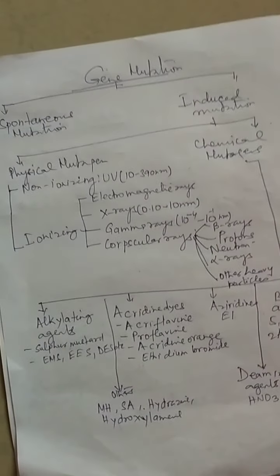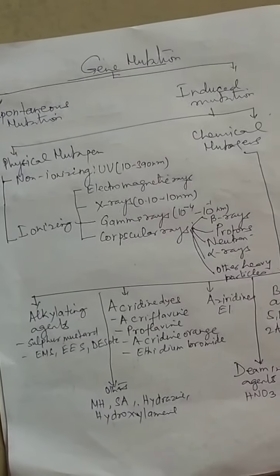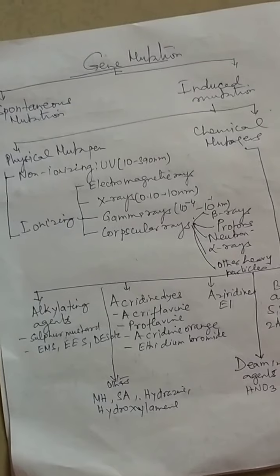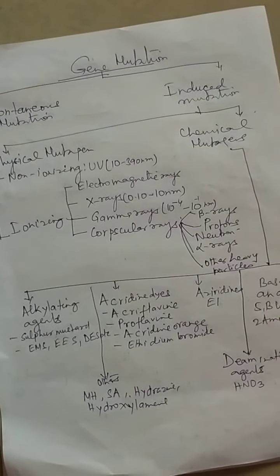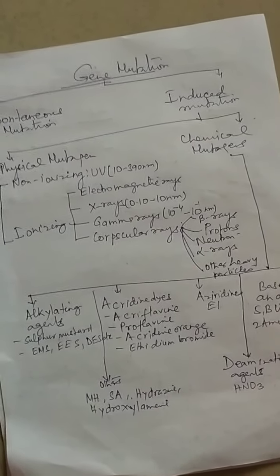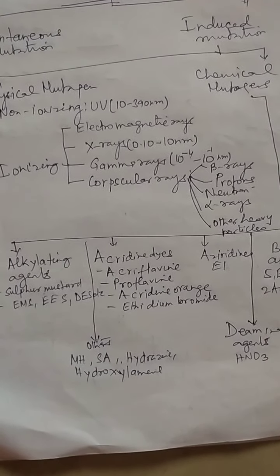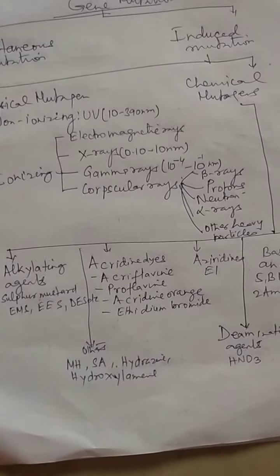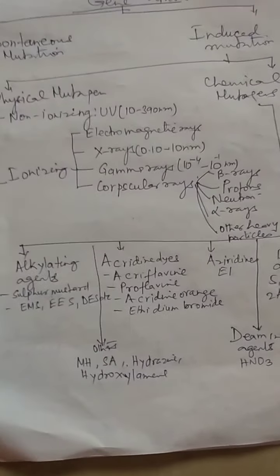Similarly, chemical mutagens may be alkylating agents, that is sulfur mustard, nitrogen mustards, ethyl methane sulfonate, ethyl ethane sulfonate, diethyl sulfonate, etc. And acridine dyes, that is acriflavine, proflavine, acridine orange, acridine yellow, ethidium bromide.